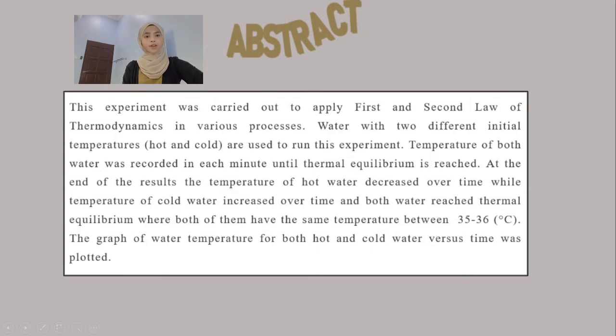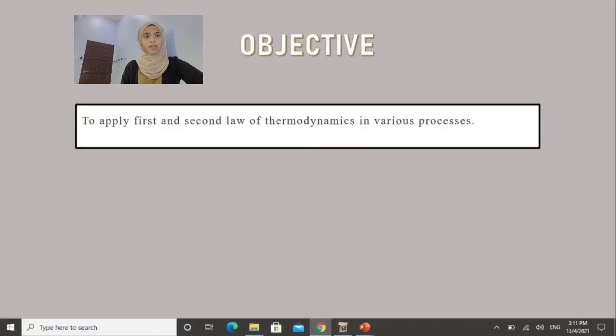At the end of this experiment, the temperature of hot water decreased over time while the temperature of cold water increased over time. Both reach thermal equilibrium, where both have the same temperature, which is between 35 and 36 degrees Celsius. Then the graph of water temperature for both hot and cold water versus time was plotted. Next, we will move to the objective.